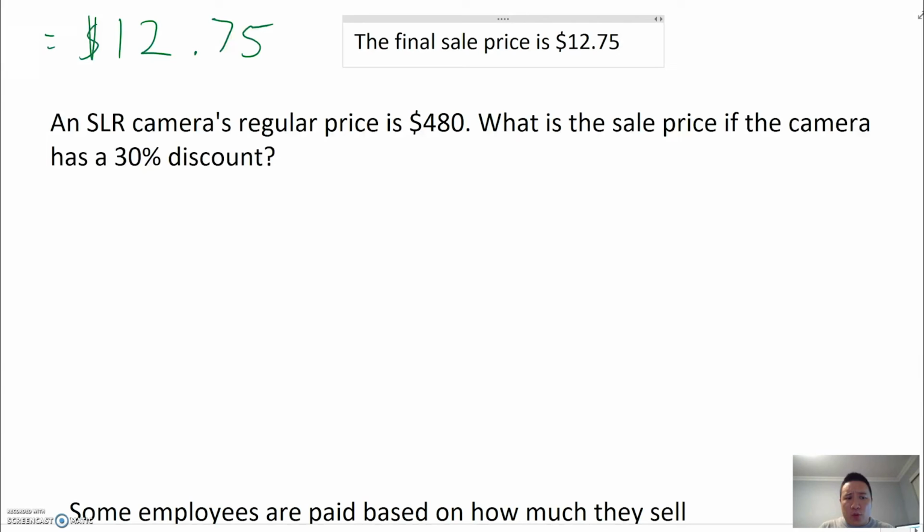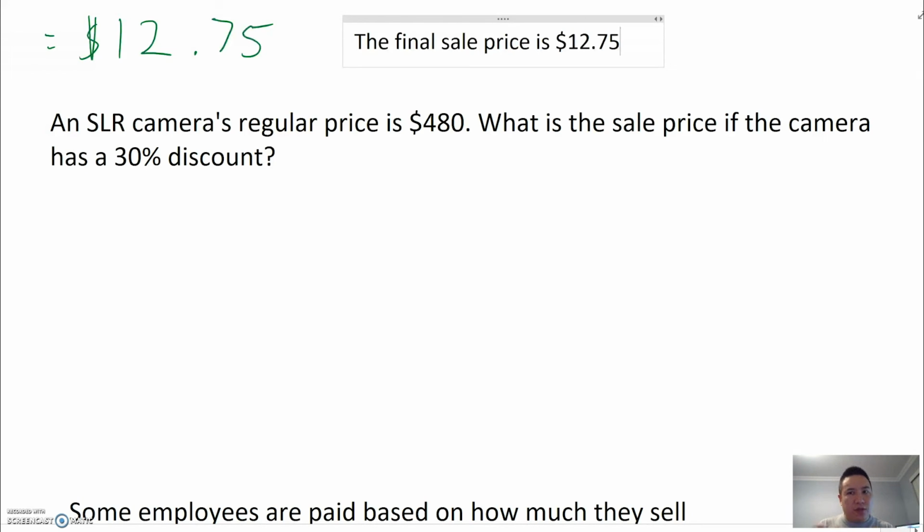So we have an SLR camera whose regular price is $480. We want to know what is the sale price if the camera has a 30% discount. Now here's the thing, it doesn't ask us how much money we save, right? They just want to know what is the new sale price. If we were to have a 30% discount, that means we're going to take 30% off, okay?